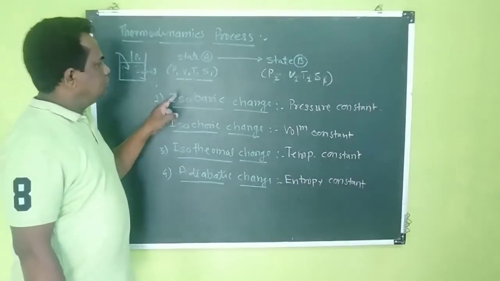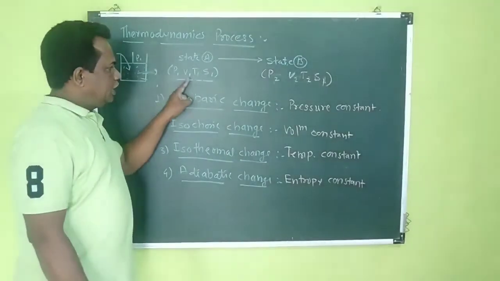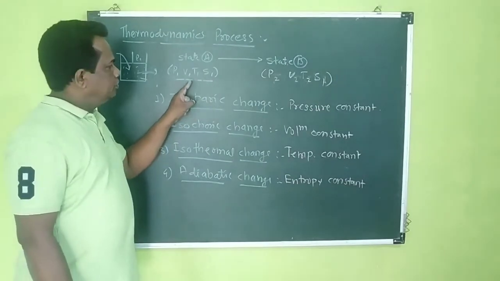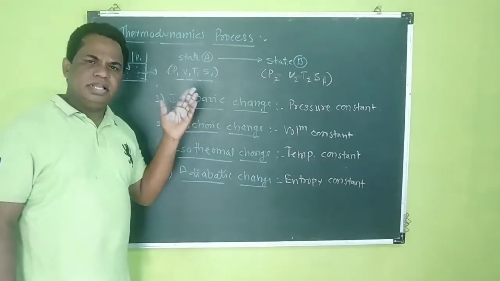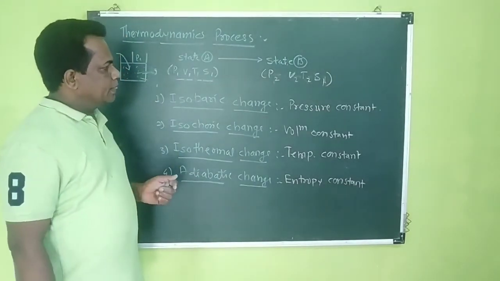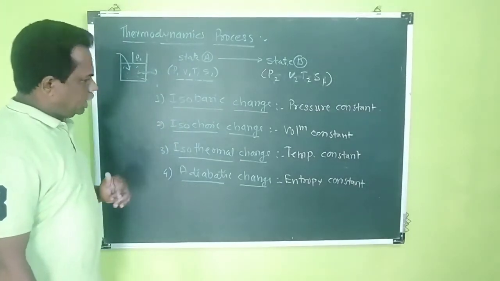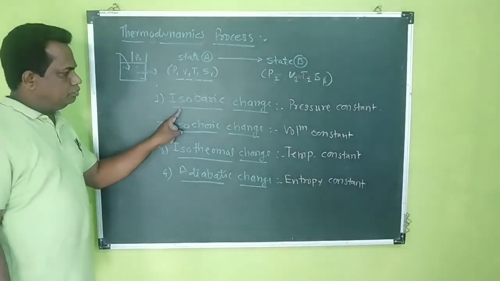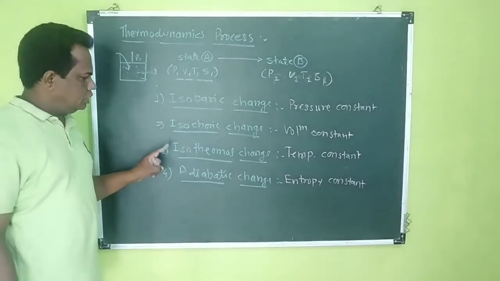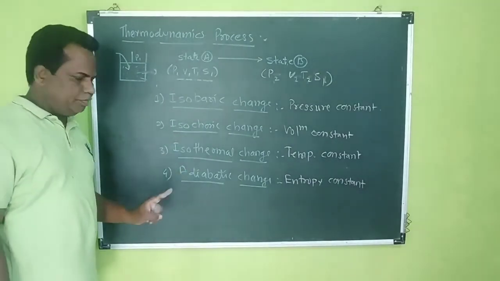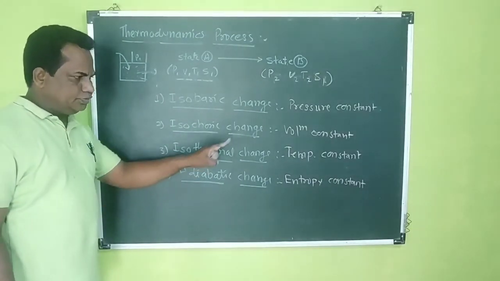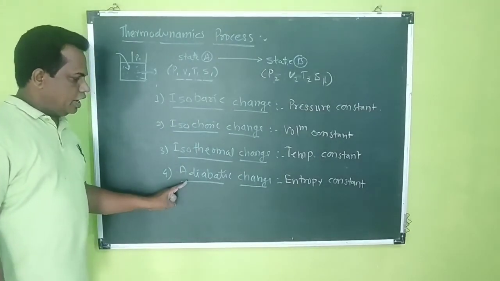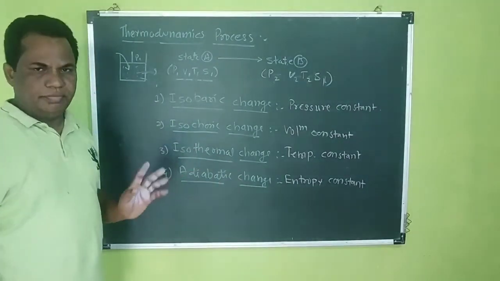That may be a graph between P and V, P and T, P and S, and so on. Then there are four types: the isobaric change where pressure remains constant, isochoric change where volume remains constant, isothermal change where temperature remains constant, and adiabatic change where entropy remains constant.